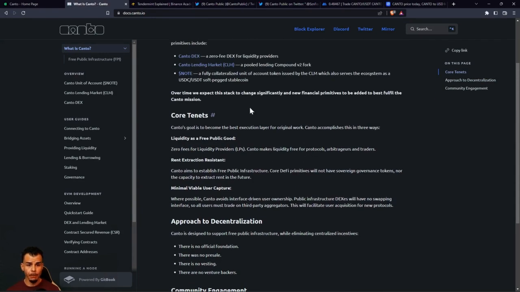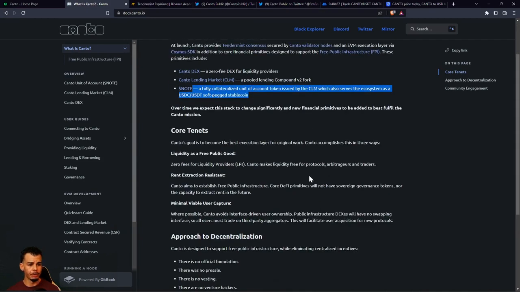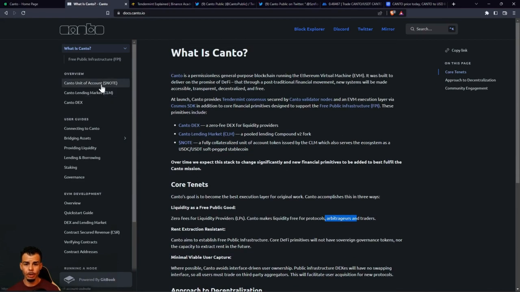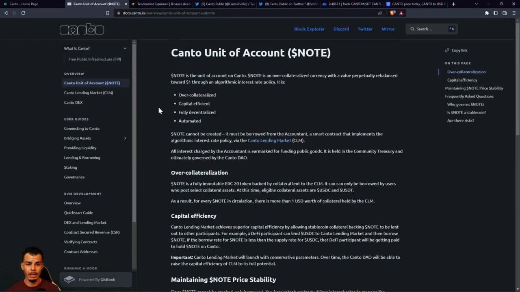I like this. Now, before we continue, because I think this is where it gets important, this Note token, and also talking about the arbitrage, right? I think this arbitrage right here, the availability to trade. So now let's head over to Note and get familiar with the token Note and how it works, so then we can see where it gets lucrative, right? Note is the unit of account on Canto. Note is an over-collateralized currency with a value perpetually rebalanced towards $1 through an algorithmic interest rate policy.